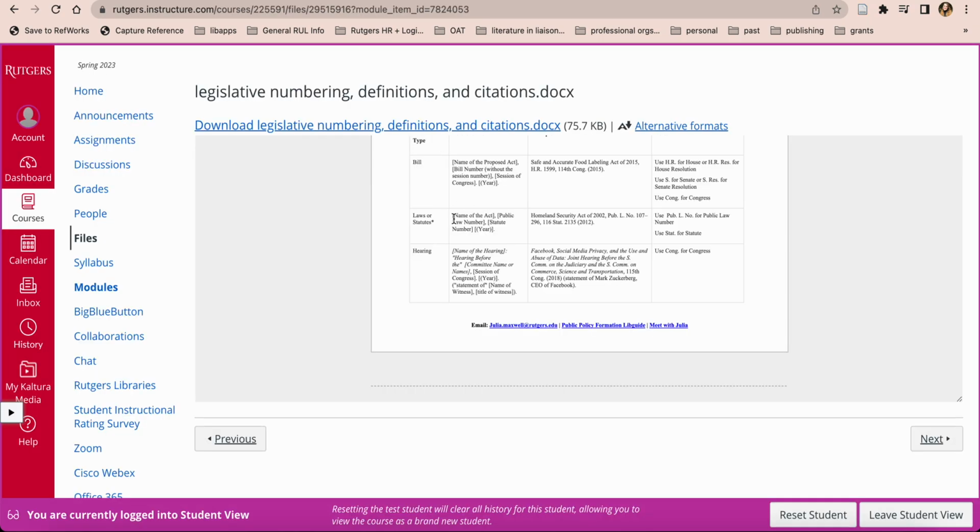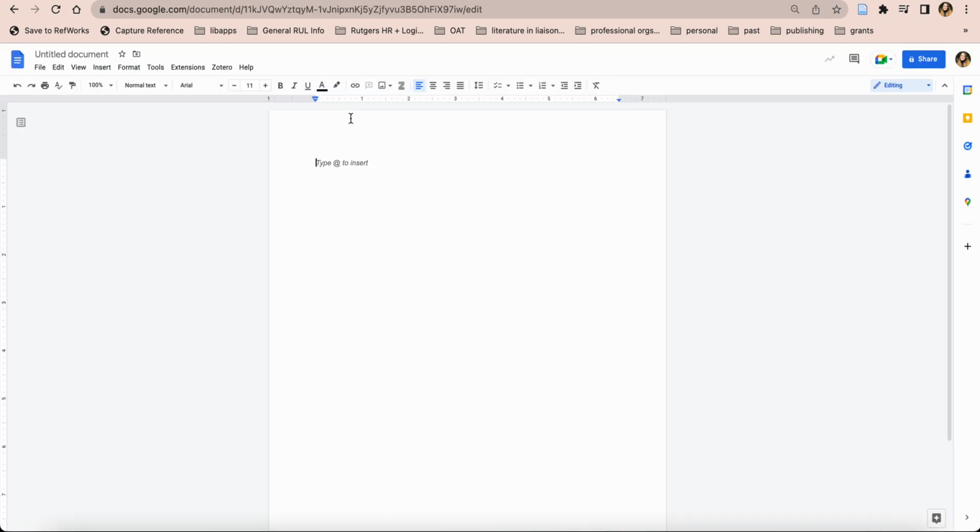What I usually like to do is just copy my format into my blank document. I don't know why that's weirdly newlined, but there we go. That way we can use it as a guide right where we're typing in our things.